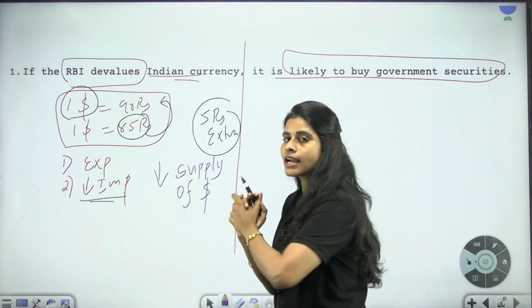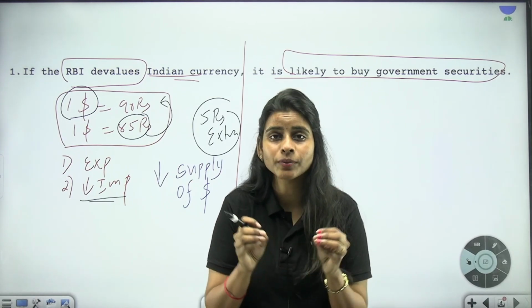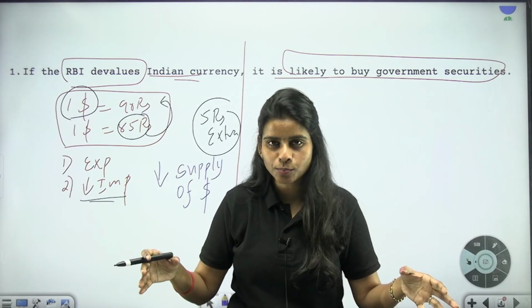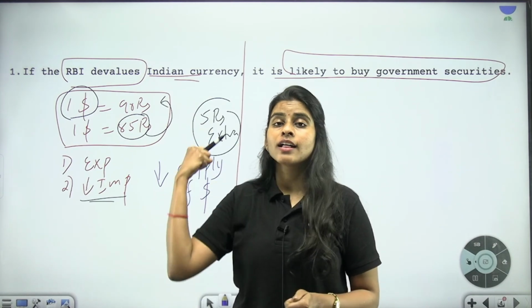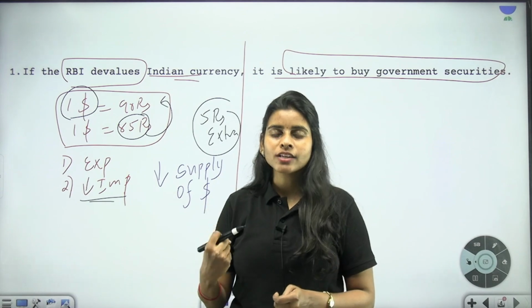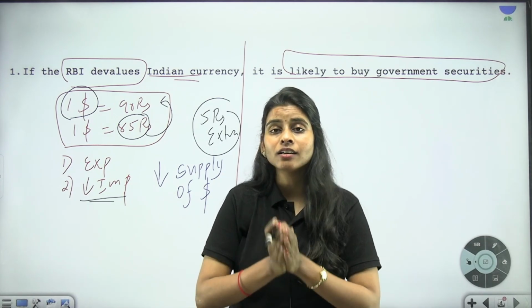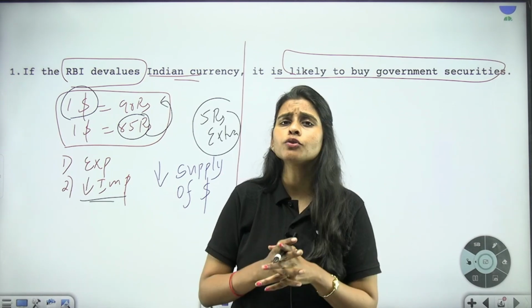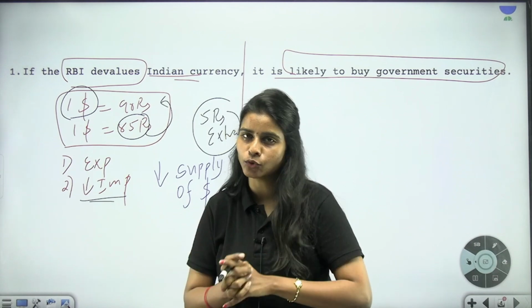So how can the RBI decrease the supply of dollars? By simply purchasing dollars from the market, from the exchange banks. When the RBI is purchasing all the dollars that are there in the market, with the exchange banks, that is going to create a shortage of dollars in the market, obviously resulting in increasing the value of the dollar.